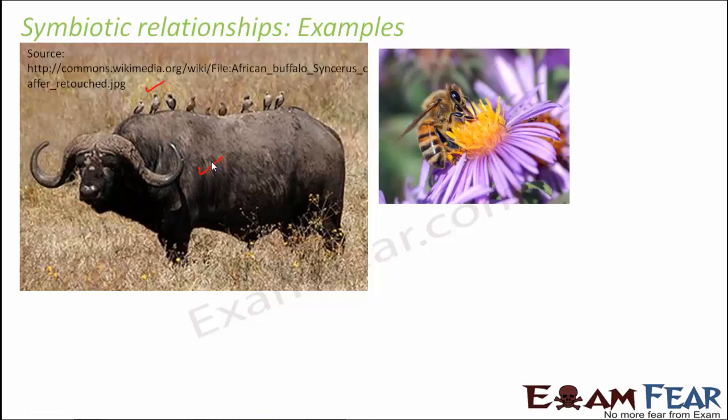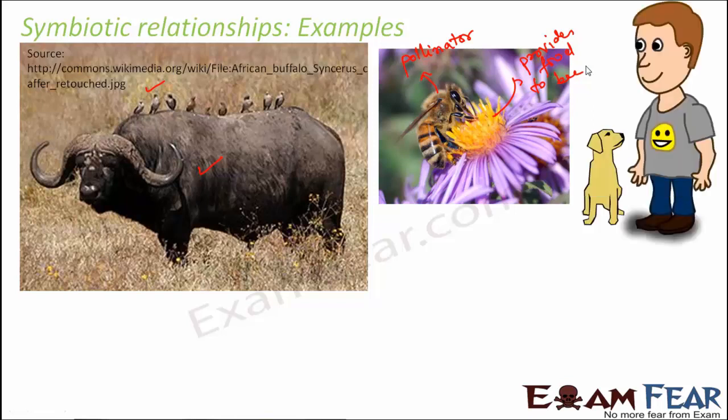Another example, the same example which I told you in the last slide, a flowering plant and the pollinators, that is the bee. So the bee acts as a pollinator because it helps in the process of pollination for this flowering plant. And this plant provides nutrition. It provides food to the bee. Right? So again, both of them are being benefited.